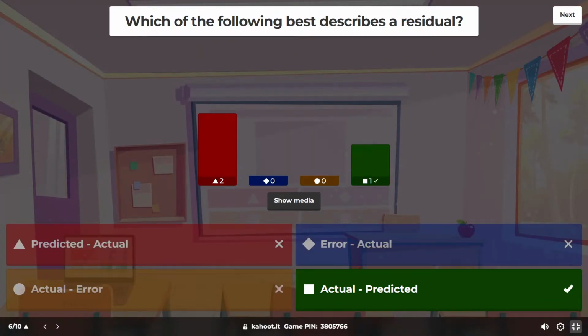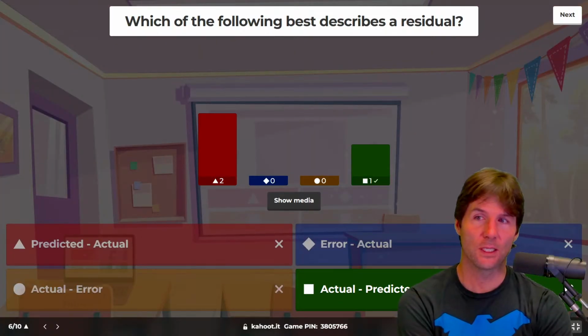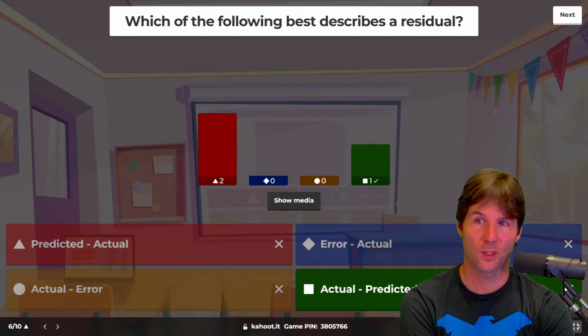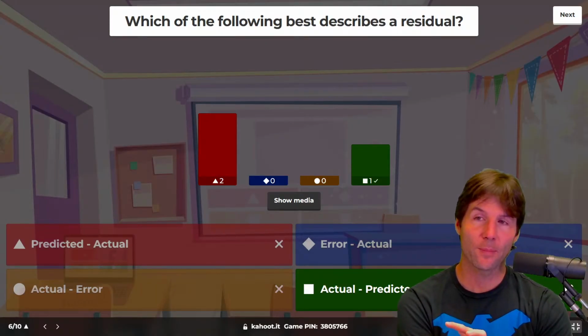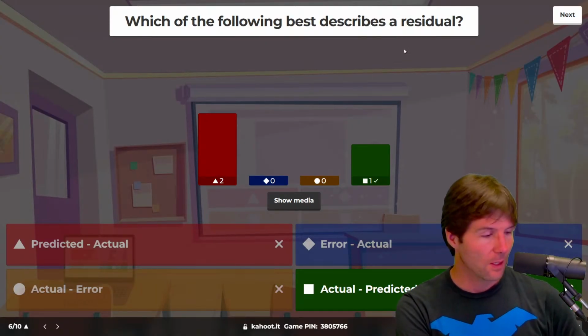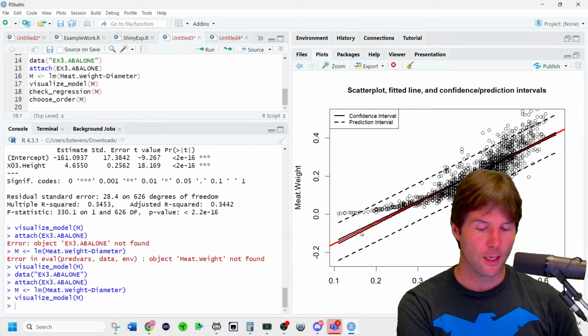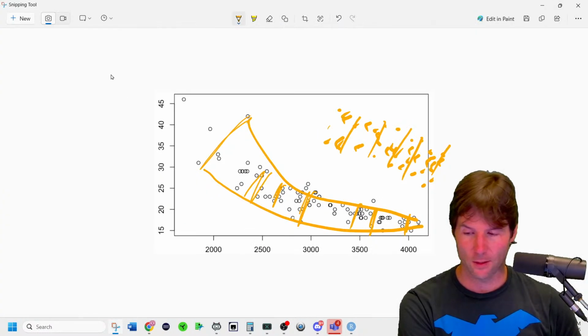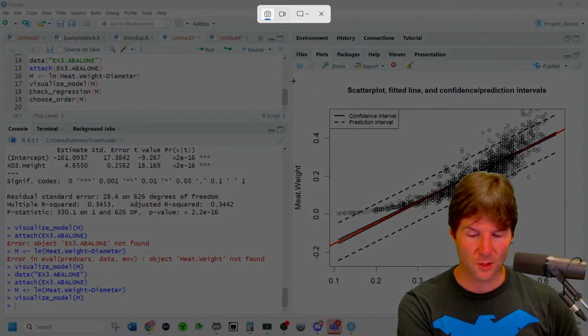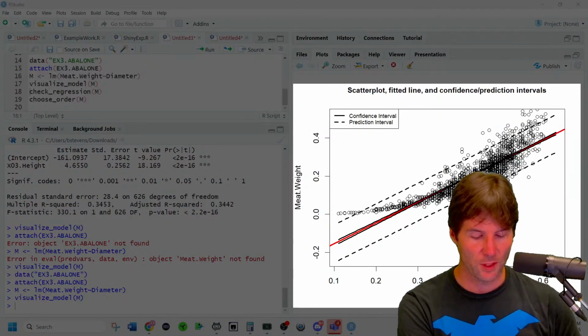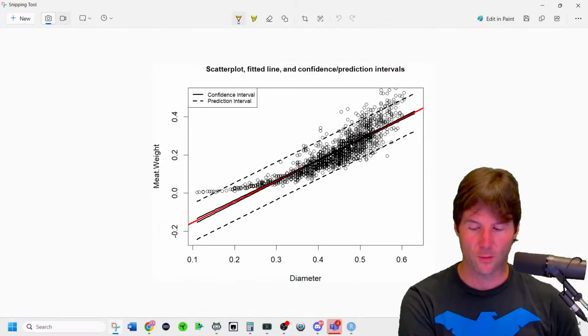A residual is actual minus predicted. Residual equals actual minus predicted. So when you think about a residual here, residuals relate to regression. You've noticed these points over here at the far side of the model. You'd want all your residuals to be close to what? A really good model has residuals close to what value?